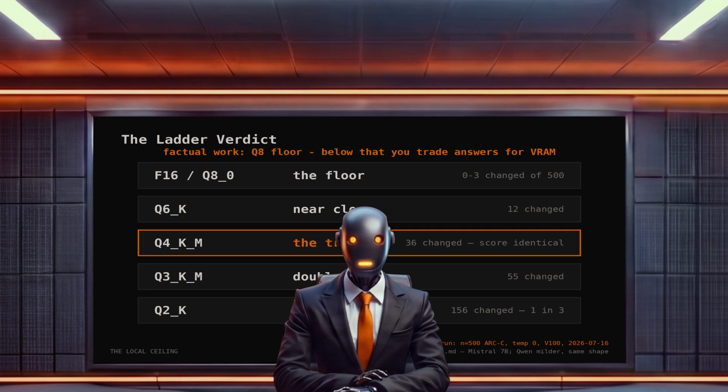Q4 is where you start trading. Same score, but about 1 answer in 15 is now different. For chat, drafting, brainstorming, you'll never notice. For anything where a silently changed answer costs you, know that you're making that trade. You're paying for VRAM headroom with answer stability. Q3 doubles the churn again. And Q2 is a different model wearing the same name. 1 answer in 3 changed. Nothing you rely on belongs there.